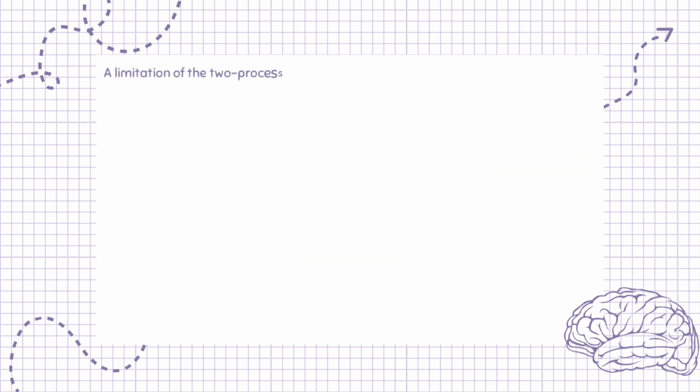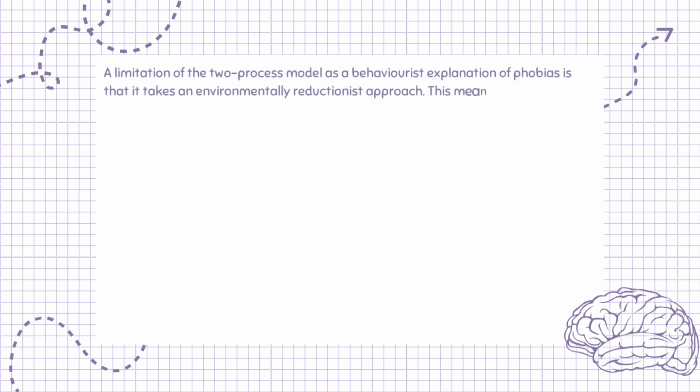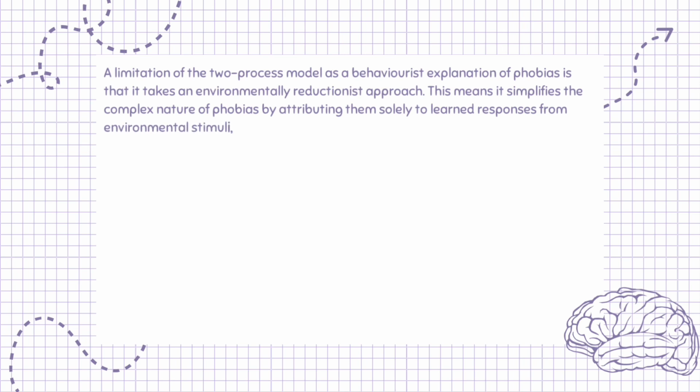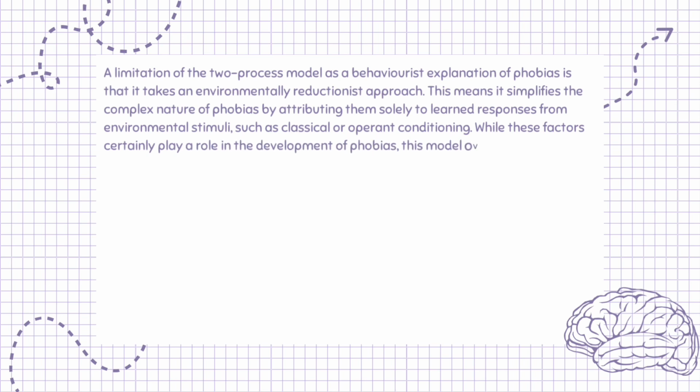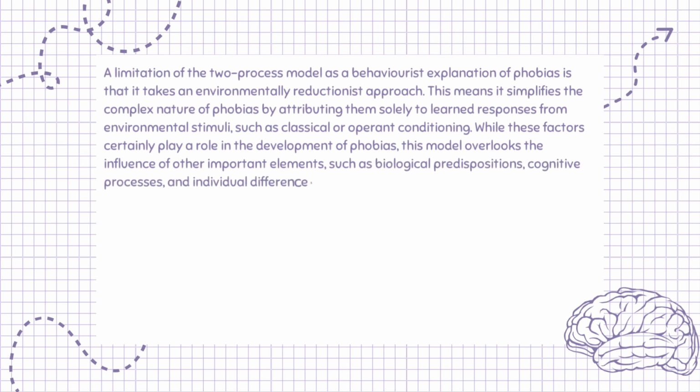A limitation of the two-process model as a behaviorist explanation of phobias is that it takes an environmentally reductionist approach. This means it simplifies the complex nature of phobias by attributing them solely to learned responses from environmental stimuli, such as classical or operant conditioning. While these factors certainly play a role in the development of phobias, this model overlooks the influence of other important elements, such as biological predispositions, cognitive processes, and individual differences. For instance, not everyone who experiences a traumatic event develops a phobia,